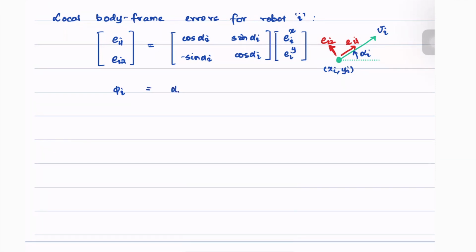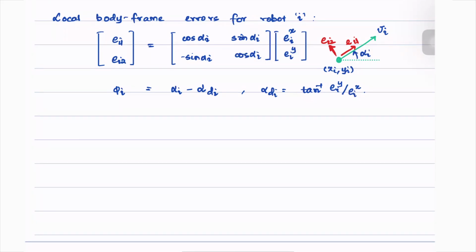And we'll call it phi I, which is equal to alpha I minus alpha desired I, where alpha desired I is nothing but tan inverse of EI y divided by EI x.